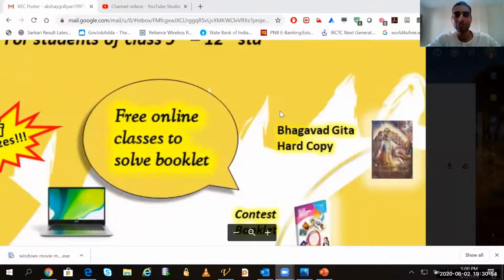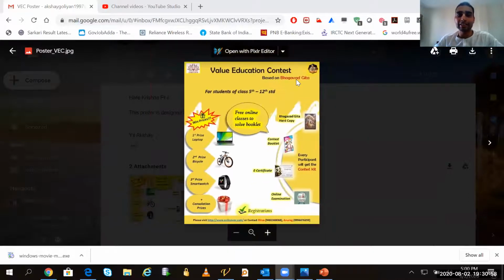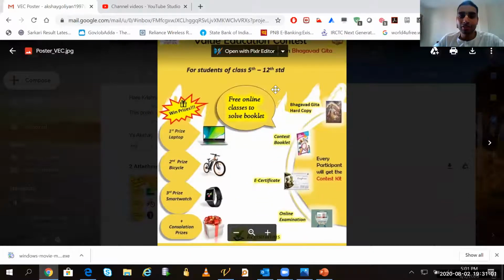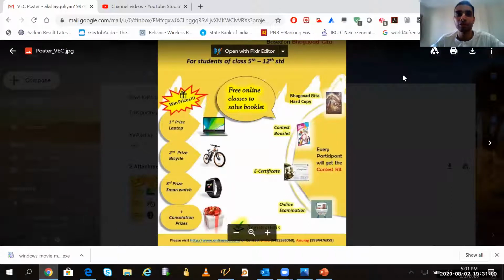See, Guruji, very nice poster actually. Value education contest based on Bhagavad Gita, and all the details are there. And very nicely he has put images also, like image of smartwatch, cycle. Prove how you have put them. You have taken PNG. Anandan Pro? Roger, I took a few of them have the square background, so I removed background by double clicking on the image and remove background. There was like one option. Correct.